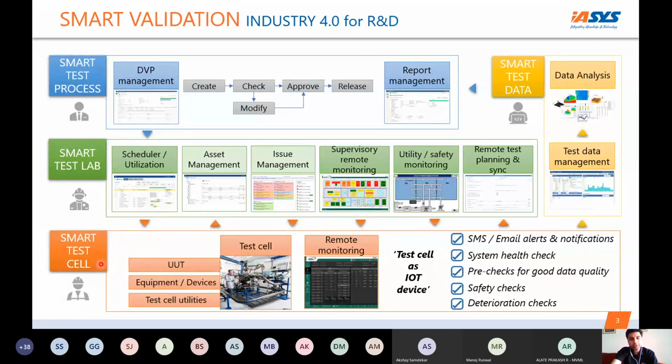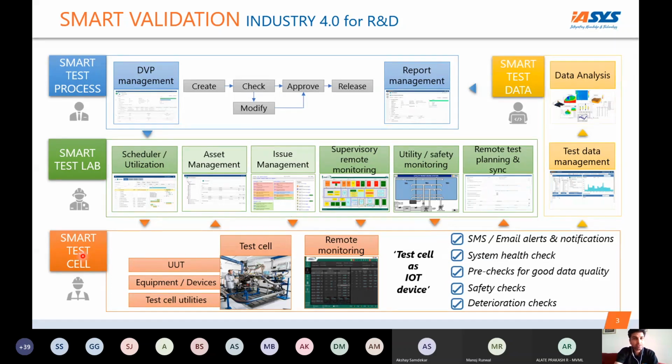We catered to 4 areas. We discussed the smart test cell, how the test cell can address data quality and how the data quality of your test can be improved. Then you have your safety and signal checks, understanding the deterioration in your test cells. This was one area. Then we talked about how the Smart Test Lab works, how you can facilitate your lab to enhance the efficiency of utilization by automating a lot of processes, and by bringing accountability and visibility to the complete test lab.